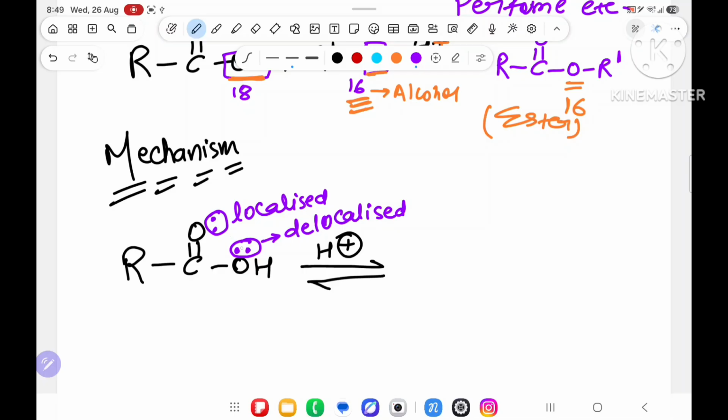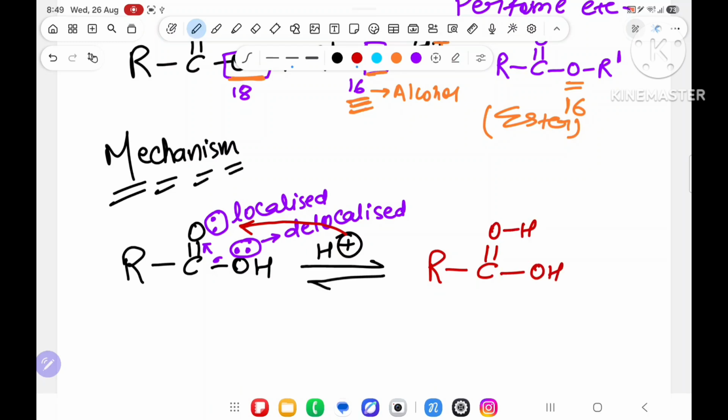Delocalized. Why, sir? Because lone pair, sigma, pi resonance is happening. So this H plus is not attacking the localized part; it will attack the delocalized part. What you will get: R C double bond O H, over here OH.